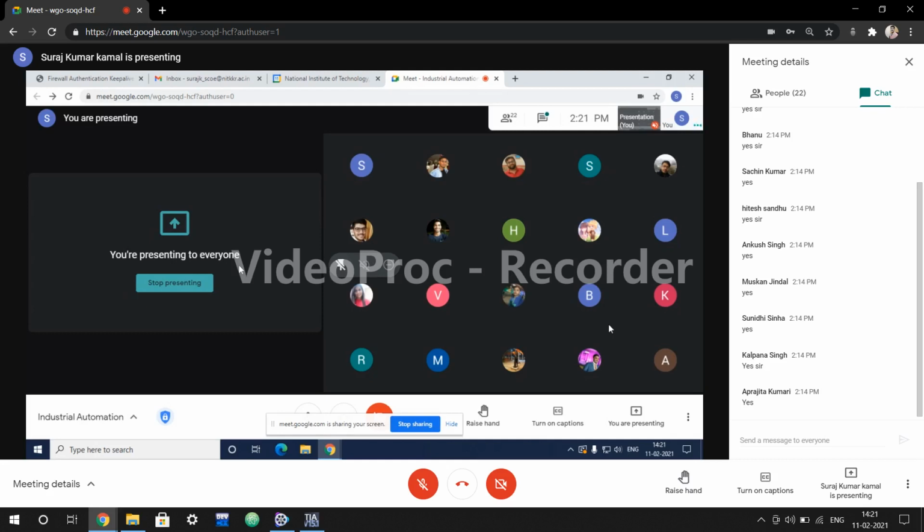So we'll have inputs and outputs over there, so that we can check virtually whether the program we have designed in the PLC is working fine or not. It gives you the flexibility of having field inputs and field outputs virtually.